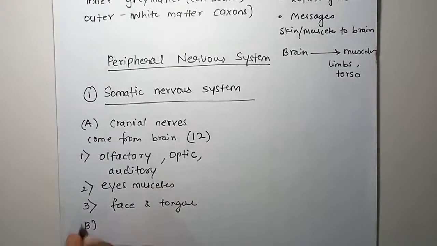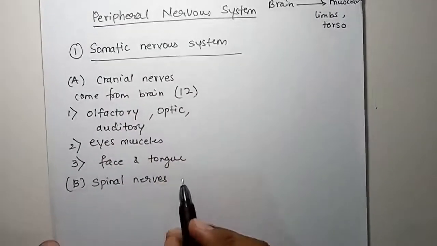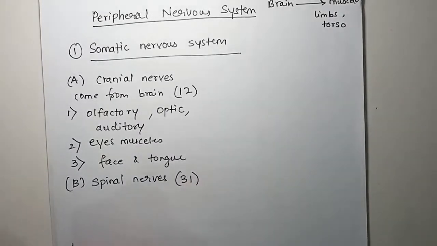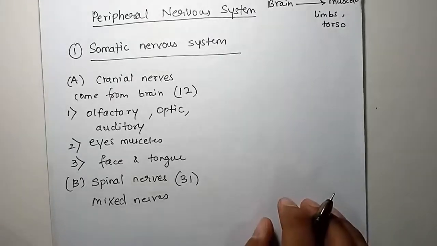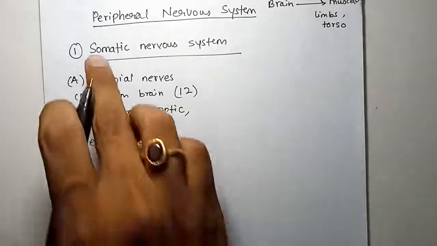The second type is spinal nerves. In the somatic nervous system, the second type of nerves are spinal nerves. There are 31 pairs of spinal nerves. Okay, and they are mixed nerves, both sensory and motor nerves. They are involved in activities like voluntary and involuntary actions. Okay, they are simple nerves. Then this was the somatic nervous system.